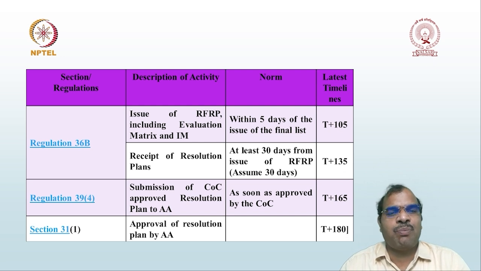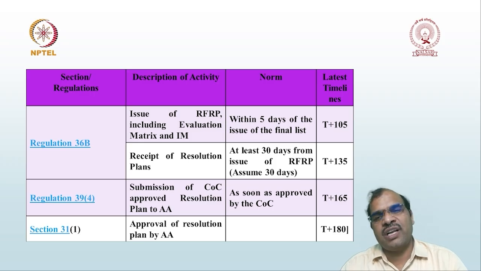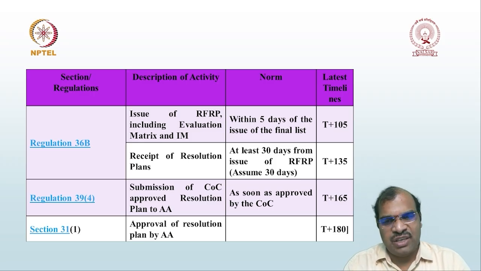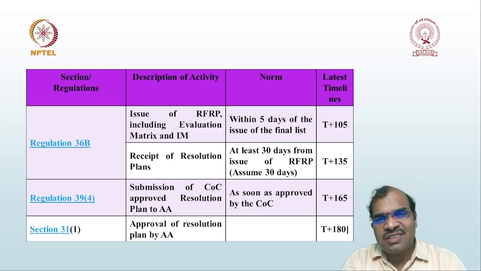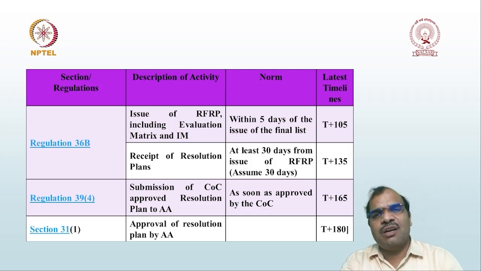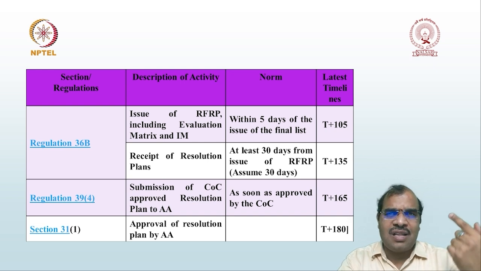Then submission for COC approval: the resolution plan is submitted and has to be approved by the COC, that is T plus 165. Then it has to be submitted for approval of the resolution plan by the adjudicating authority within T plus 180. So these are all the various time limitations. Whether these time limitations are strictly followed or not, we have just discussed. 180 is the time limitation. There is a possibility it can be extended by 90 days, that is 180 plus 90, 270. But another section says that it has to be completed within a period of 330 days.